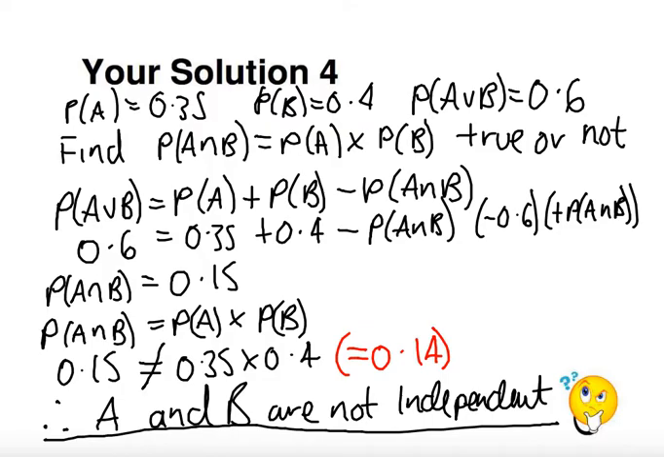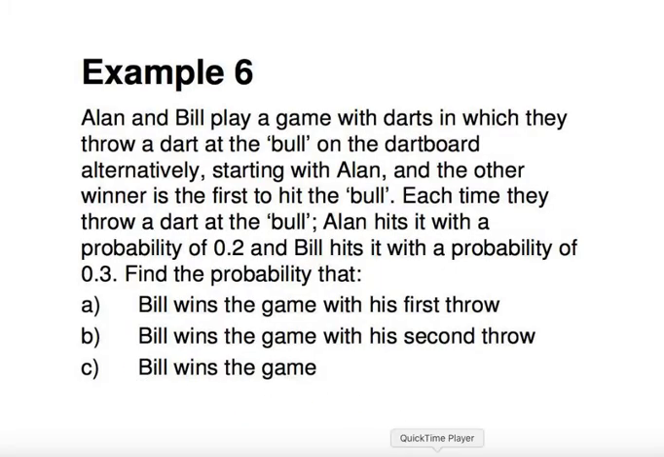So this is going to be a particular type of question now that comes up. So we've got Alan and Bill. They play a game of darts in which they throw a dart at a ball on the dartboard alternately, starting with Alan, and the winner is the first to hit the ball. Each time they throw a dart at the ball, Alan hits with a probability of 0.2, and Bill hits with a probability of 0.3. We want to find the probability that Bill wins the game on his first throw.